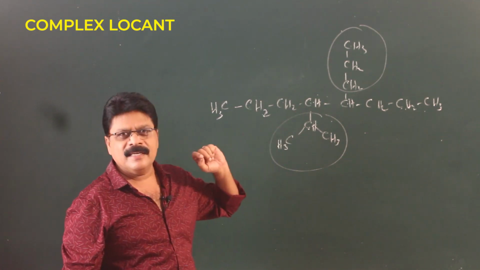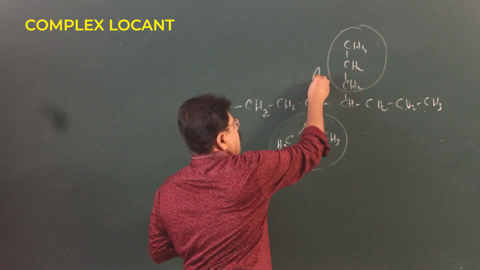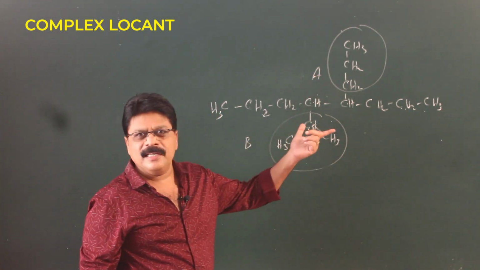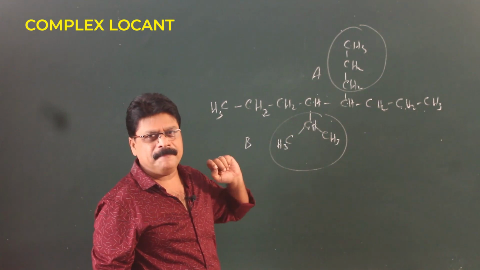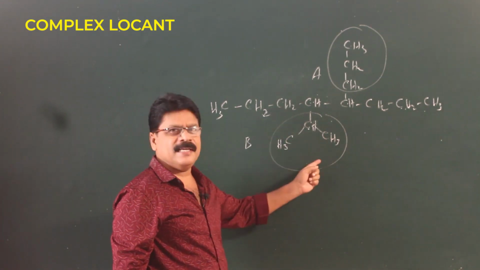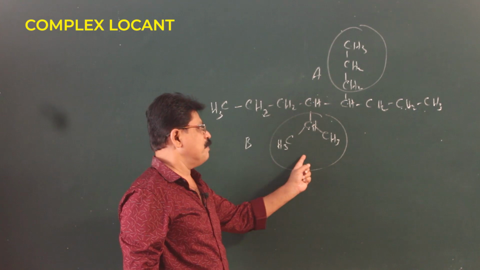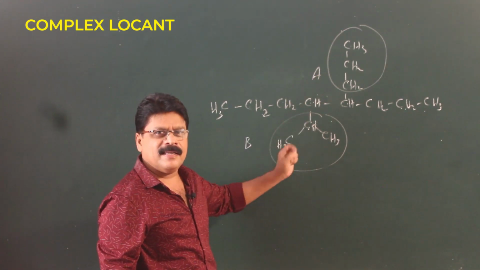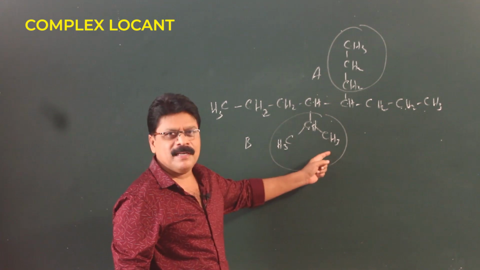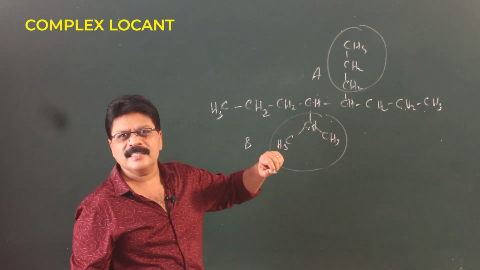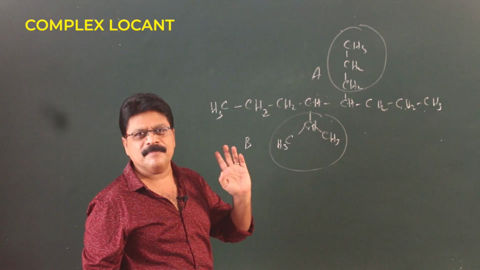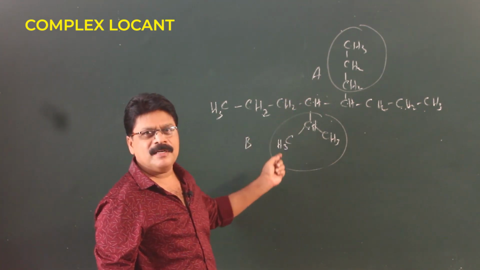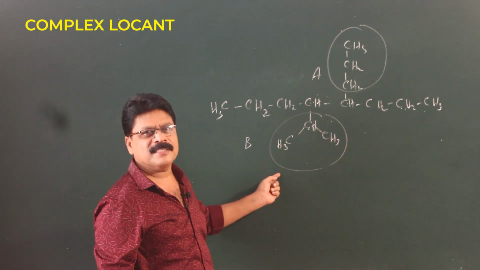The first thing, A has 3 carbons in a straight chain. So that naturally can be named as propyl. B also has 3 carbons, but we cannot call it propyl because it is not like that. Next, can you call it isopropyl? The word iso indicates trivial naming system, the old system. It is not IUPAC. So there is a small issue now. How do you name such things?